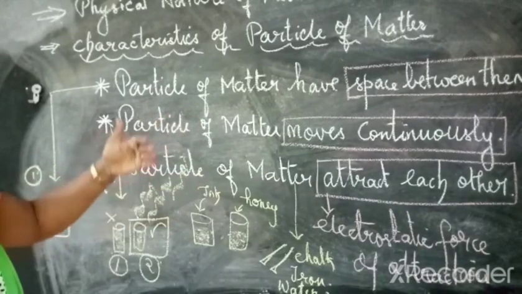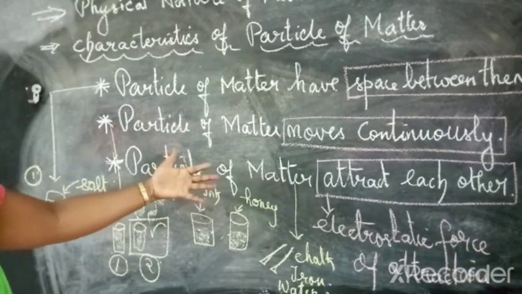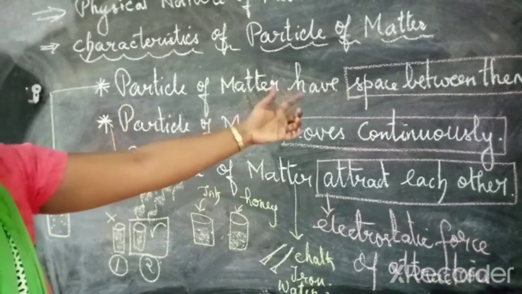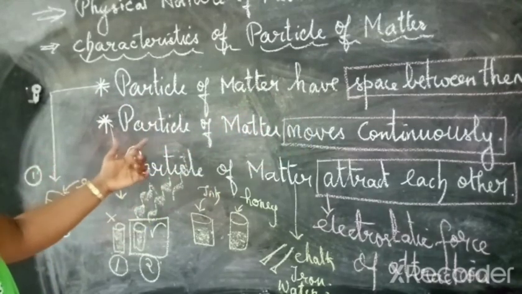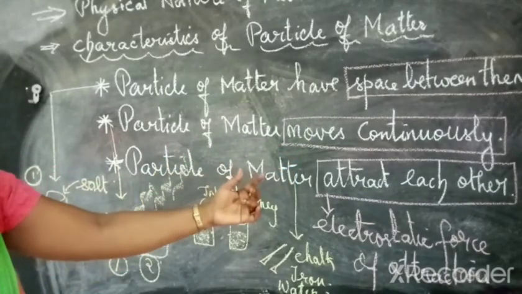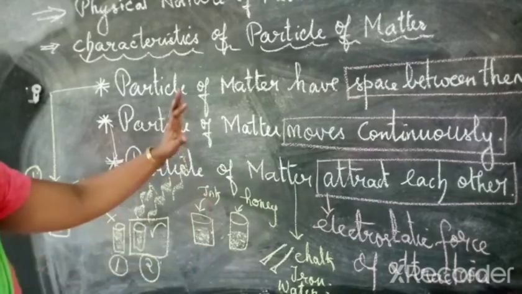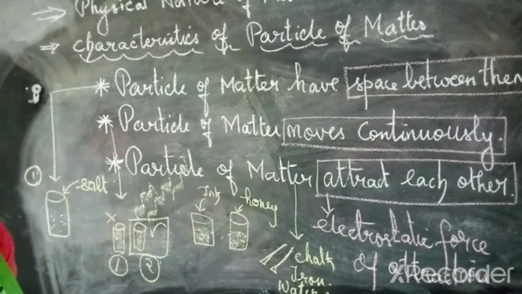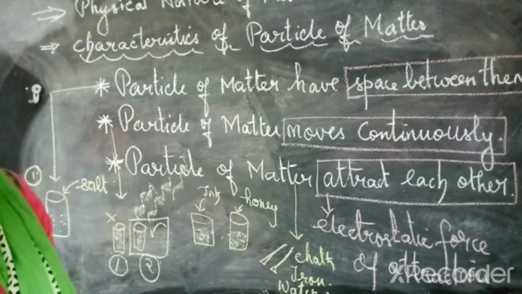So once again you tell me what are the characteristics of particles of matter? Very good. Particles of matter have space between them. Particles of matter move continuously. Particles of matter attract each other. So this is today's topic. Earlier I said it will be interesting. So is it interesting? Superb.